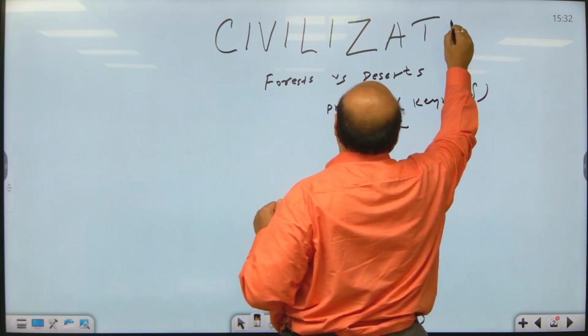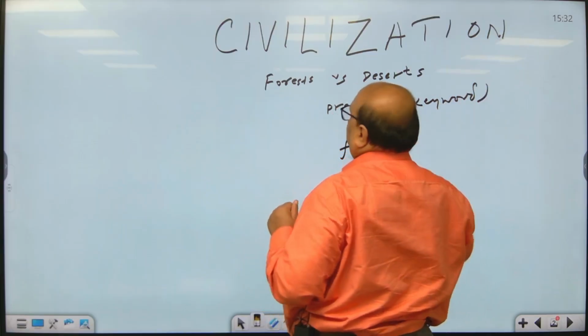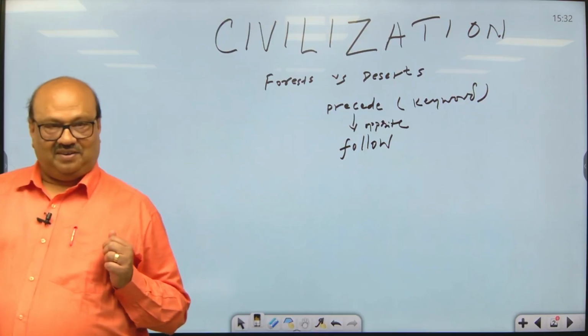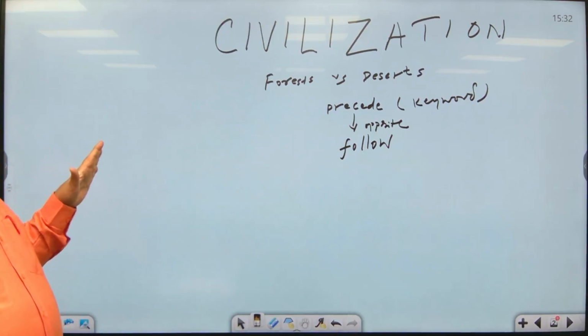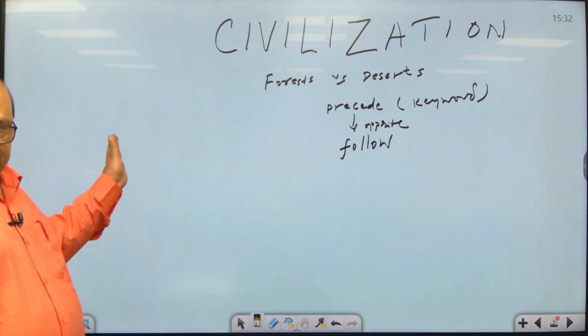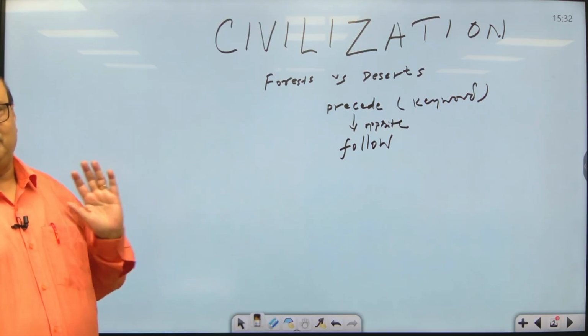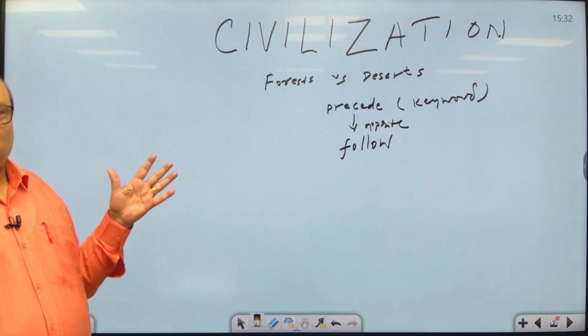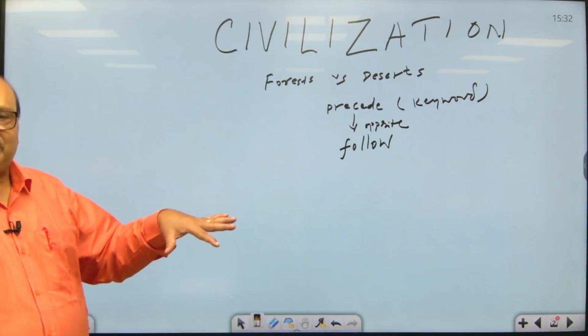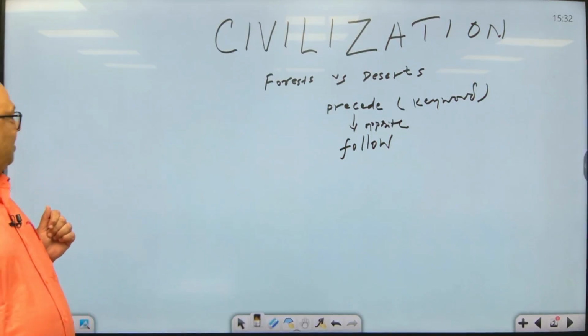This is why I am writing it in capital letters, right? So before civilization there were forests. After civilization forests are gone. Now we have deserts, right?